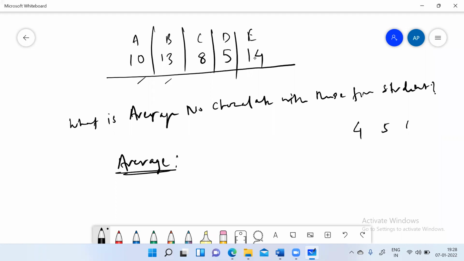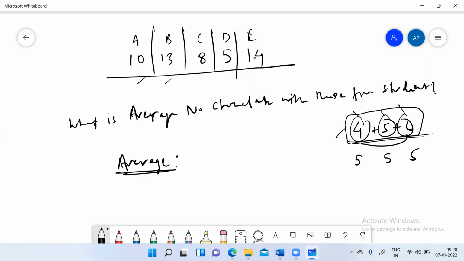If I'm taking 4, 5, 6, and we want to make everyone equal, there are 3 different numbers, we want to make everything equal. So what we do is we give 1 from the 6 to the 4. So this will become 5, this will become 5, and this will become 5. The total of the initial observations, 4 plus 5 plus 6, is 15, and the final total of equally redistributed values is also 15.